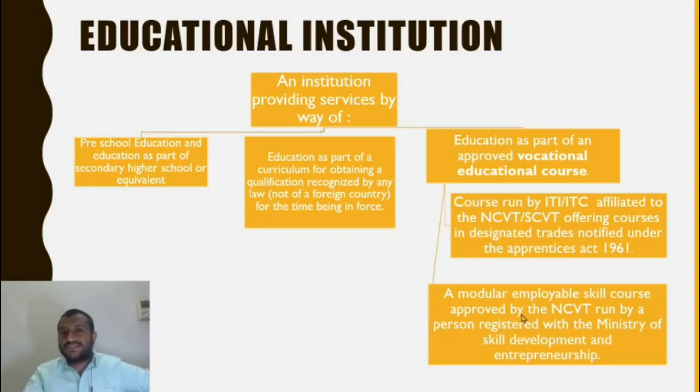So a person who is intending to learn the skill can come to me, or the government redirects a person who is nearby to me. A modular employable skill course is a skill learned by people who are dropouts from school. These people are given skills like an electrician who can do things himself, so that they can employ themselves and earn a living.